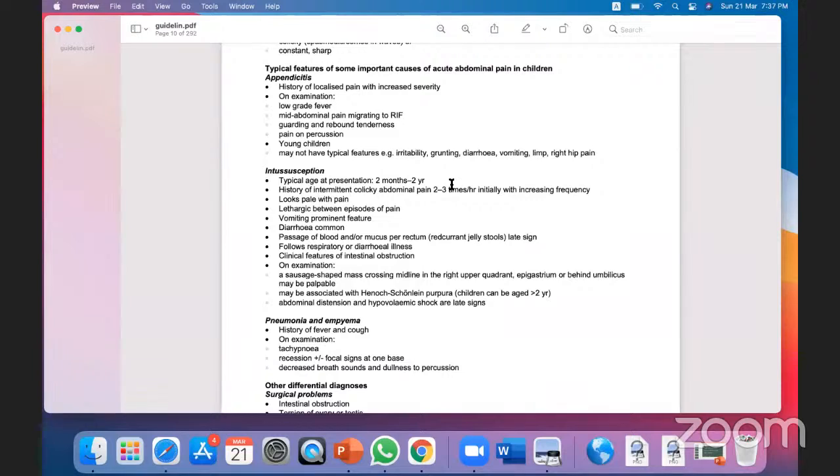Now, can anyone tell me, please open your mics, what is the basic pathology of intussusception? I mean, what is intussusception? Can anyone tell me, from the students? Invagination of one part of the intestine into the other part. Yes, very good. Invagination. So which part is invaginating into which part? I mean, is the proximal part going inside or the distal part going inside? Proximal.